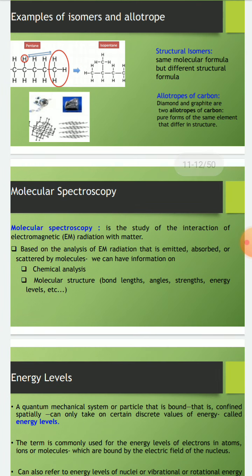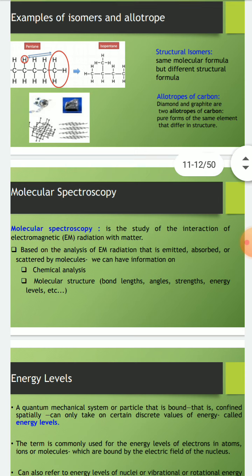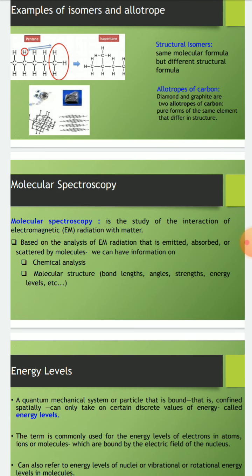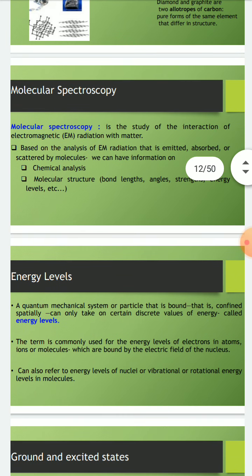Molecular spectroscopy is the study of the interaction of electromagnetic radiation with matter, based on the analysis of electromagnetic radiation that is emitted, absorbed or scattered by molecules, and we can have information on chemical analysis and molecular structure, like bond length, angles, strength, energy levels, etc. So first of all we discuss the different energy levels.